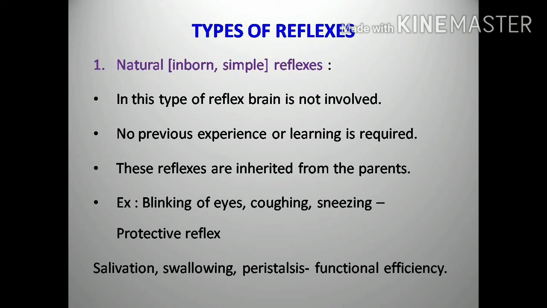No previous experience or learning is required. These reflexes are inherited from the parents. It is inherited from parents to offspring. It will transfer.